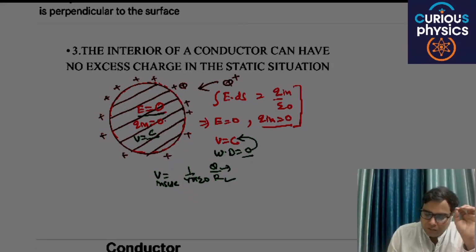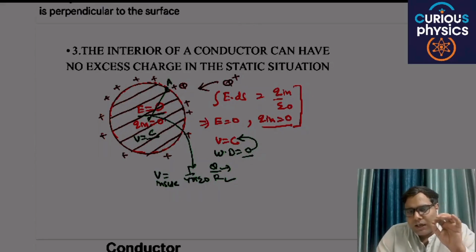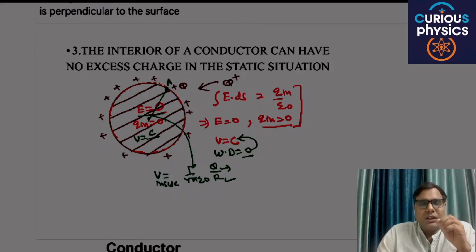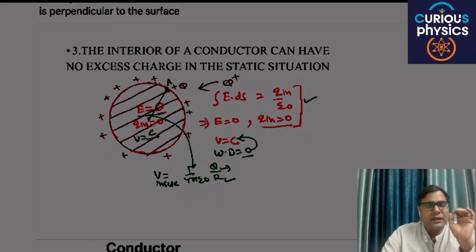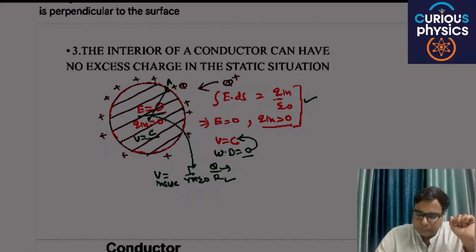Mean to say that from a point, let's say A, to the center O, the potential remains the same, and its value is 1 by 4 pi epsilon naught Q by R. Just to increase your conceptual clarity, I have extended this third property, but the basic idea is that in a static condition there will be no excess charge inside the conductor, Q in will be 0. Are you able to understand my point?